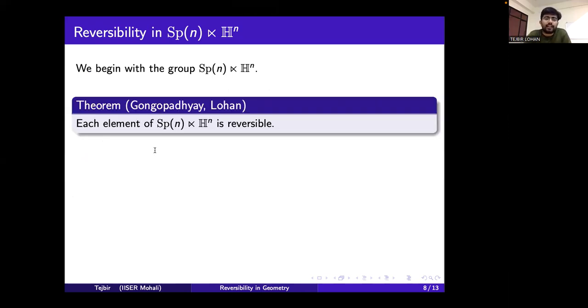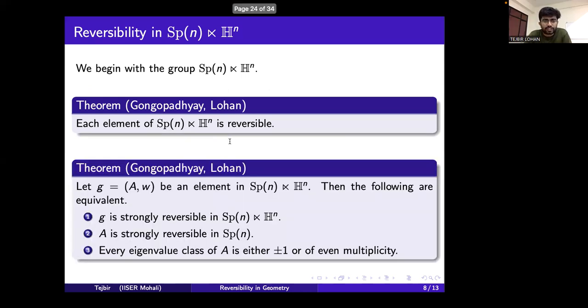And first, I want to say that each element of this group is reversible. For strong reversibility, we have this result: G equal to AV is an element in Sp(n) semi-direct product H^n, then G is strongly reversible if and only if its linear part A is strongly reversible.